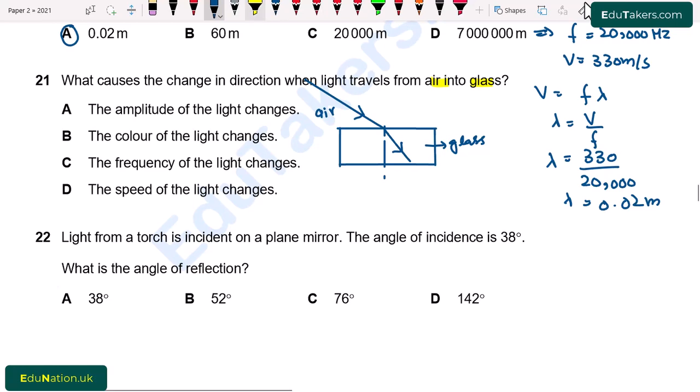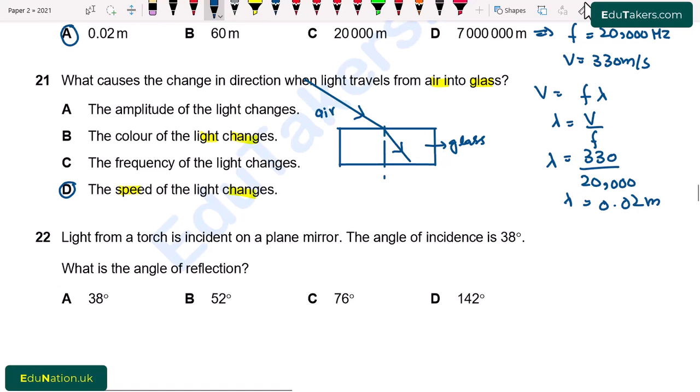We have to explain its cause. A. The amplitude of light changes. B. The color of light changes. C. Frequency of the light changes. D. The speed of light changes. As the light goes into glass medium, then its speed changes but the frequency remains same. So from here option D is correct.